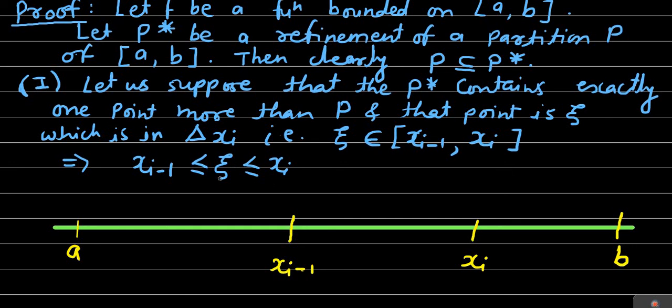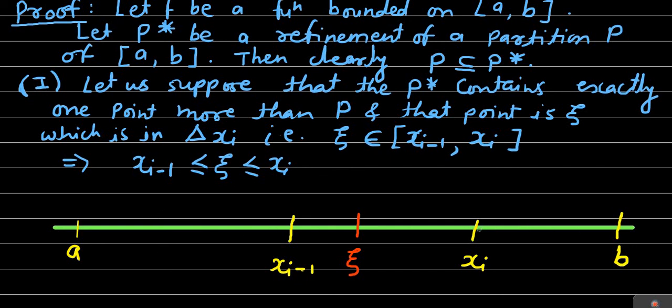We are considering that x-bar is a point which lies in the ith subinterval delta x_i, which means that x_{i-1} ≤ x-bar ≤ x_i. Suppose here it is that point x-bar, which lies between x_{i-1} and x_i. If this is so, then if we consider the infimum of the function from A up to x_{i-1}, it will be the same for both the lower sum over the partition P as well as the lower sum over the partition P star.